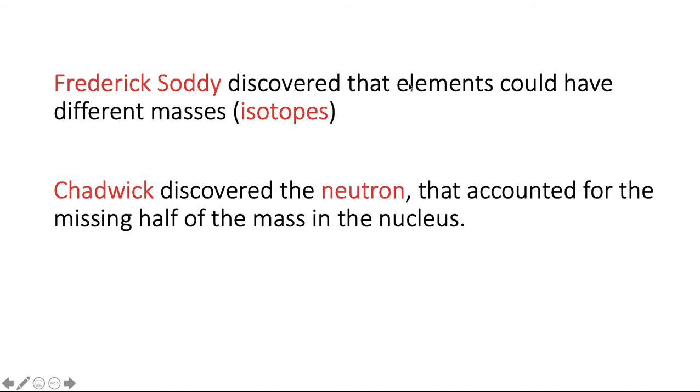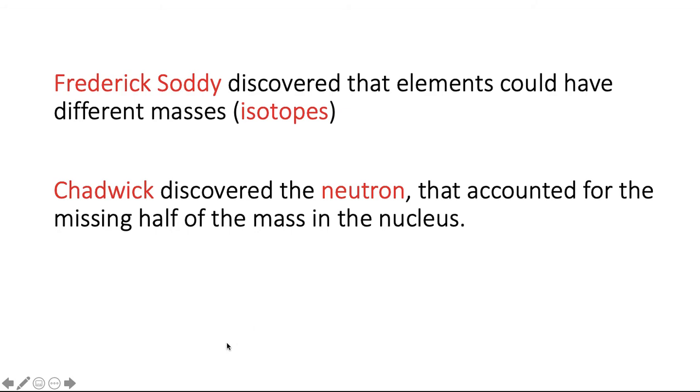And therefore, for elements to have different masses, you have to have a third particle that is probably not charged. And that finally was discovered by Chadwick. He discovered the neutron, which accounted for the missing half of the mass in the nucleus. The electrons and the protons, that's what they were called, the positively charged particles, the protons made up about half of the mass of the nucleus.